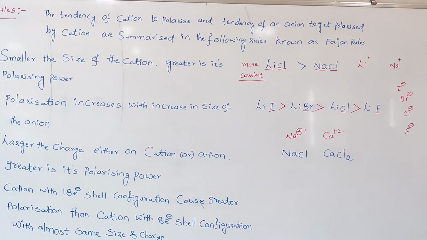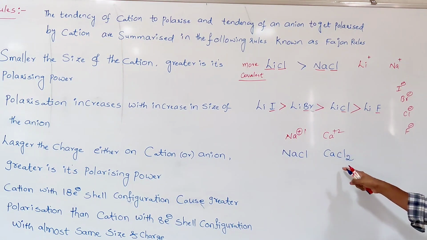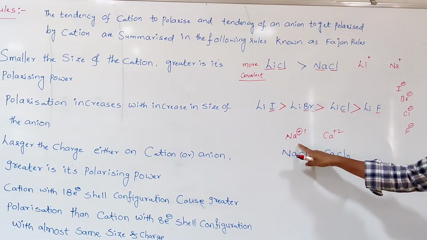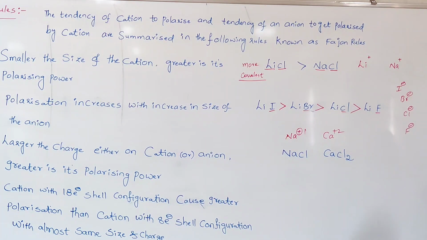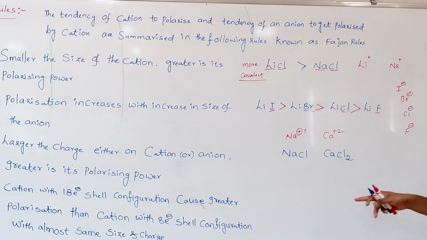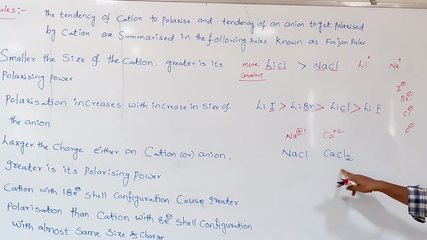The reason is very simple. In the case of calcium chloride, the charge present on the cation is +2, whereas in sodium chloride it is +1. Because of the greater charge on the cation, Ca2+ has a greater tendency to distort the electron cloud present around the anion Cl-. But here less charge is present, that's why the Na+ ion has less distortion power on the electron cloud around the anion. So here less distortion, here more distortion.